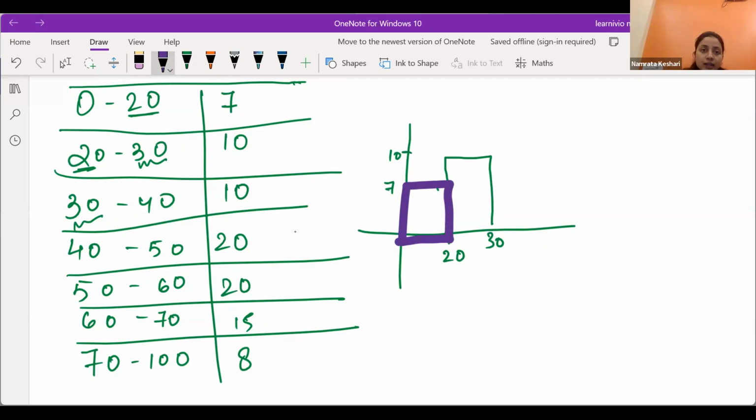So for this rectangle, the area will be from 0 to 20. Can we say this size is 20? Yes or no? Can we say the class size or the width is 20? Yes or no?